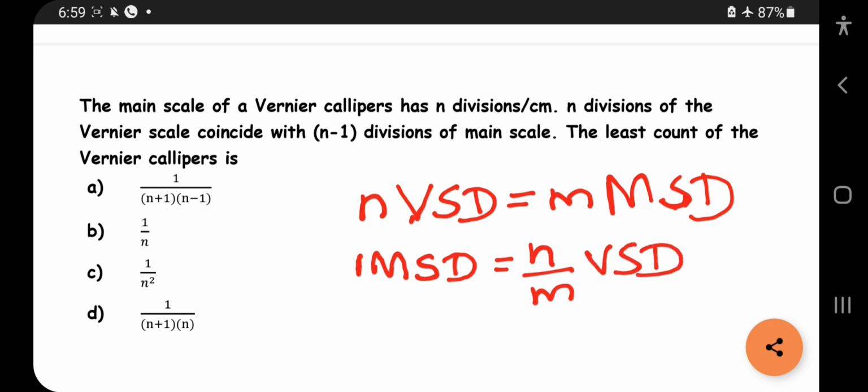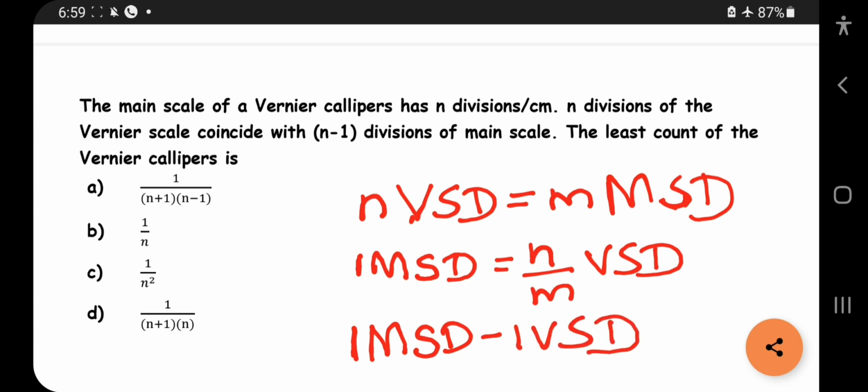What is least count? Least count is nothing but 1 main scale division minus 1 Vernier scale division. So if you substitute the same here, 1 MSD is equal to n by m VSD minus 1 VSD, you'll get your least count.